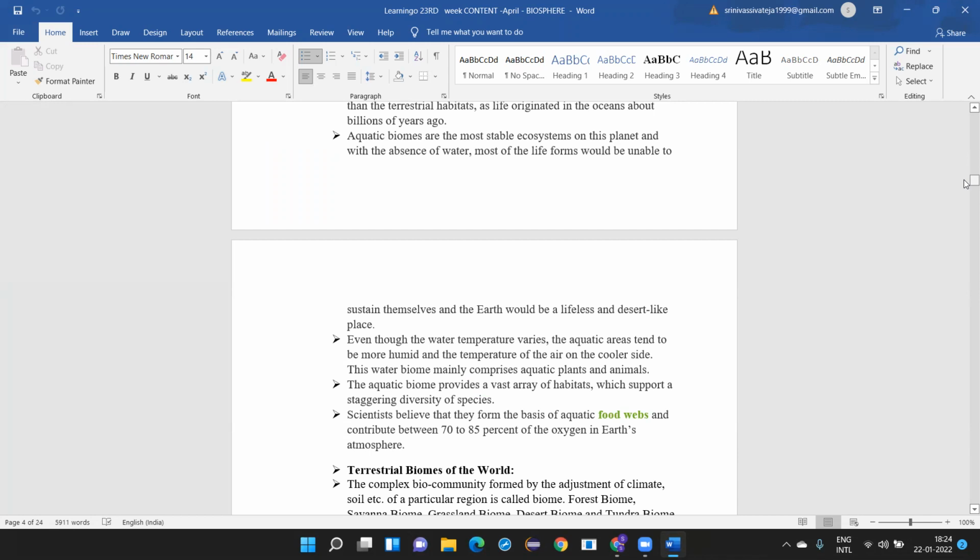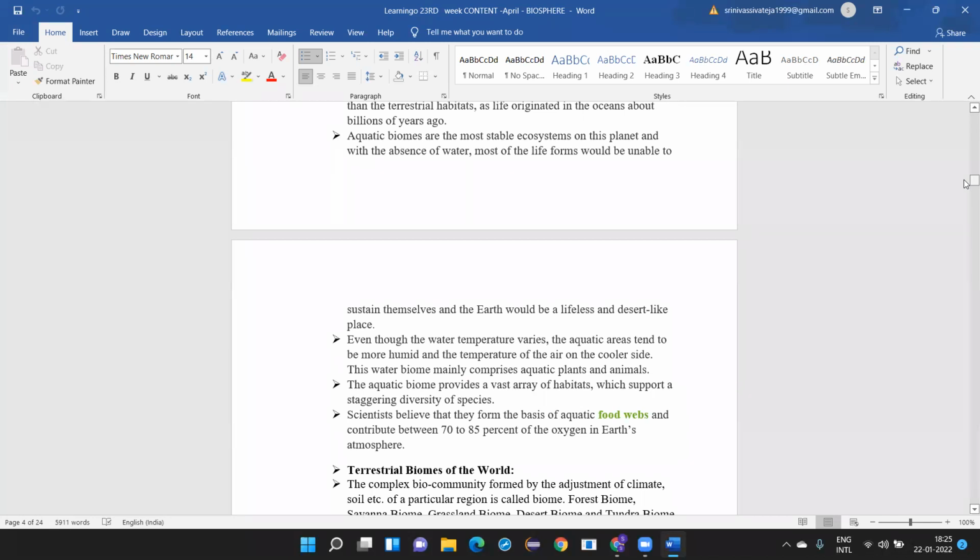The aquatic biome provides a vast array of habitats which support a staggering diversity of species. That means you find a large number of species of animals and plants in aquatic life. Scientists believe that they form the base of aquatic food webs and contribute about 70 to 80% of the oxygen in the Earth's atmosphere.